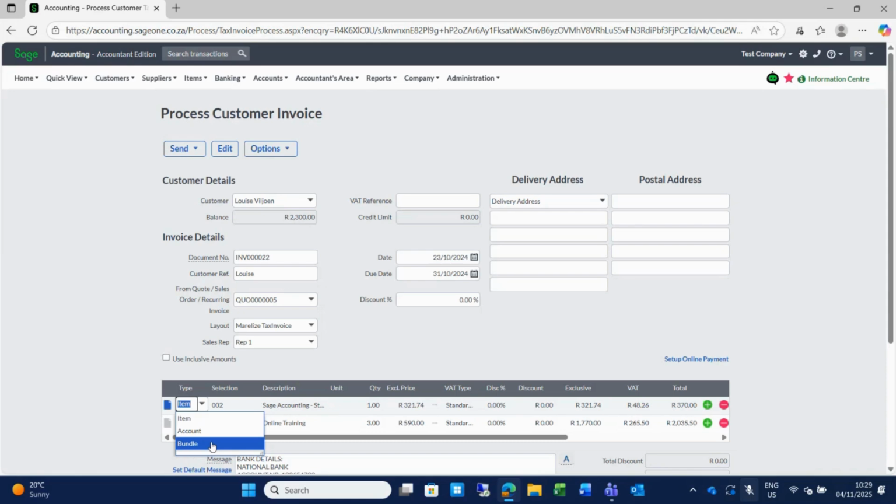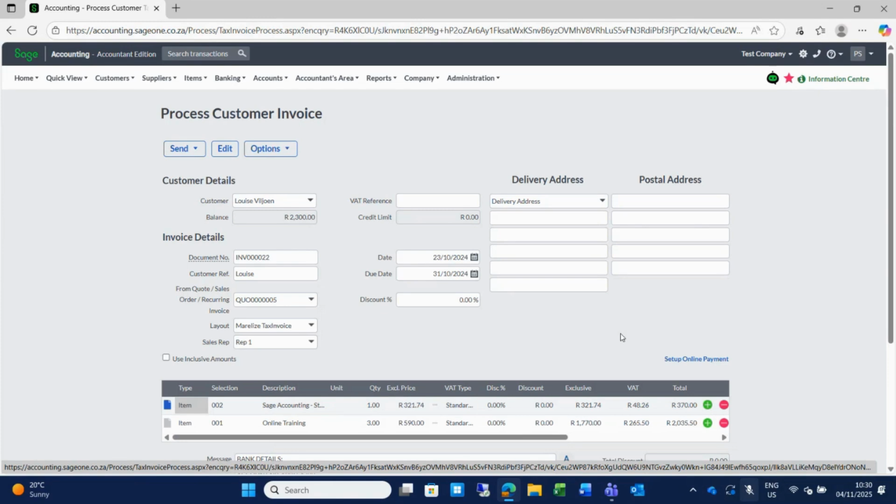Bundles are just the capability to invoice more than one item at the same time. Let's say, for instance, we sell a bundle of a laptop with a mouse and a printer. One price for those 3 items being sold together. Then you can set up a bundle for the 3 items. And when you sell the bundle, it will sell 3 items together for you. So that is an added feature, but please note it's not manufacturing.